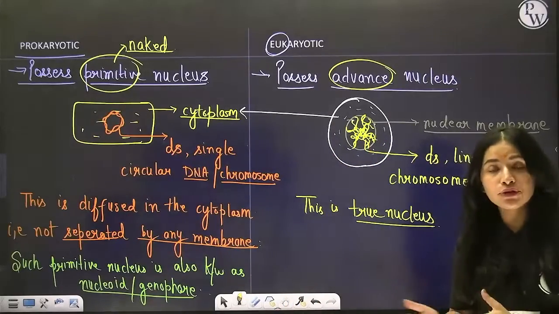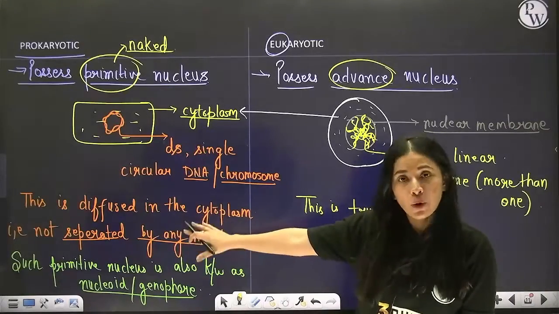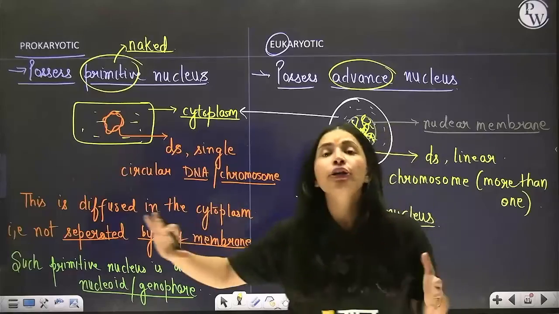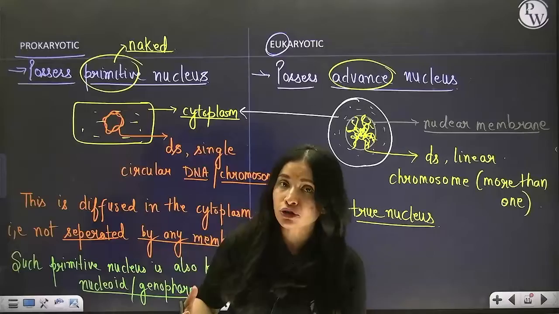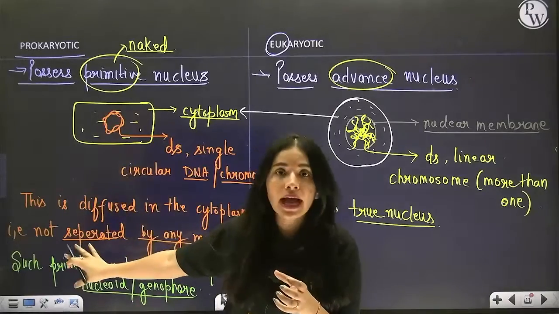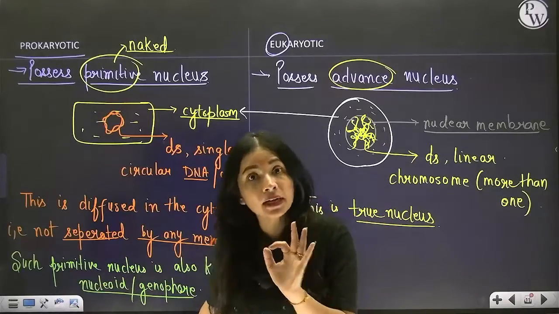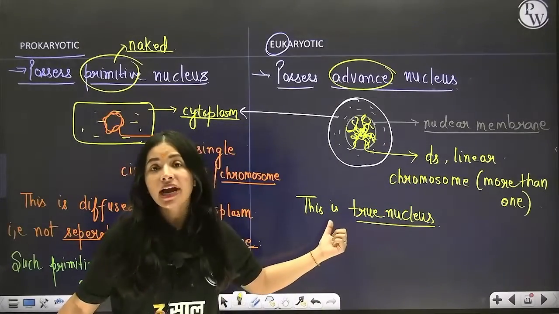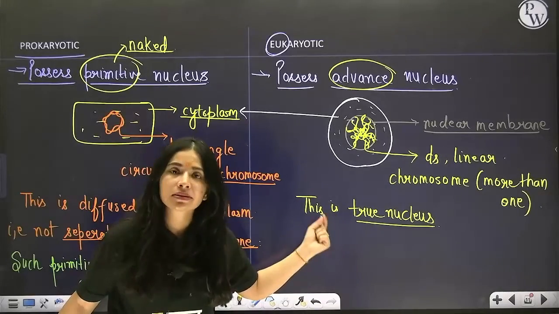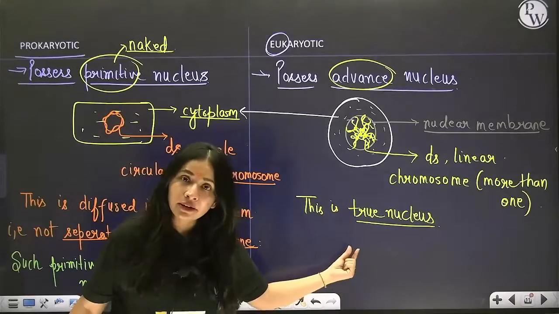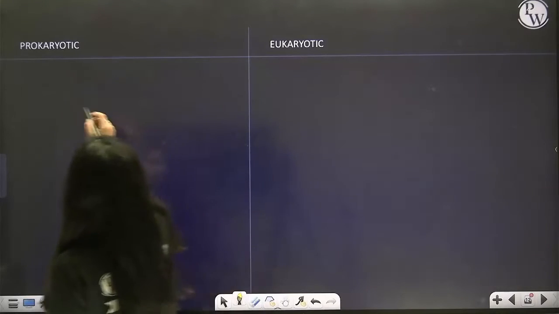Now the second difference, you can make it out from the first itself, as I have told you that in prokaryote, cytoplasm is continuous. It is not separated by any membrane system. So in short, you can say that prokaryote lack membrane system. But in eukaryote, cytoplasm is not continuous. There is the presence of membrane system. So here you can write that eukaryote possesses membrane system.